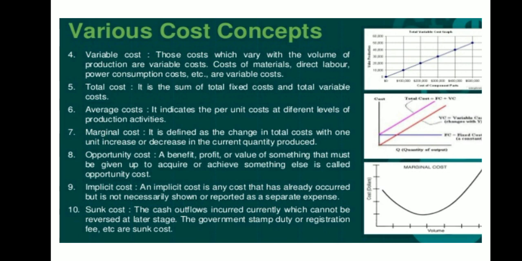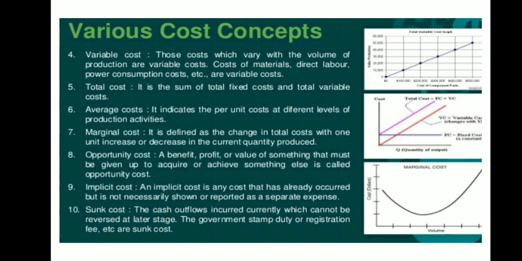Now total cost is the sum of fixed cost plus variable cost. Now TC equals FC plus VC. FC stands for fixed cost and VC stands for variable cost. Please see this diagram, where you can see fixed cost is parallel to the x-axis, because irrespective of whatever production you make, their cost is fixed. As a result, they are termed as fixed cost, and it is parallel to the x-axis.